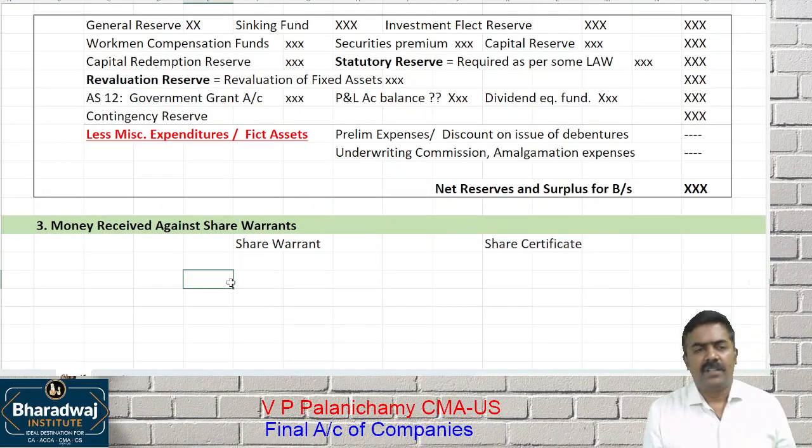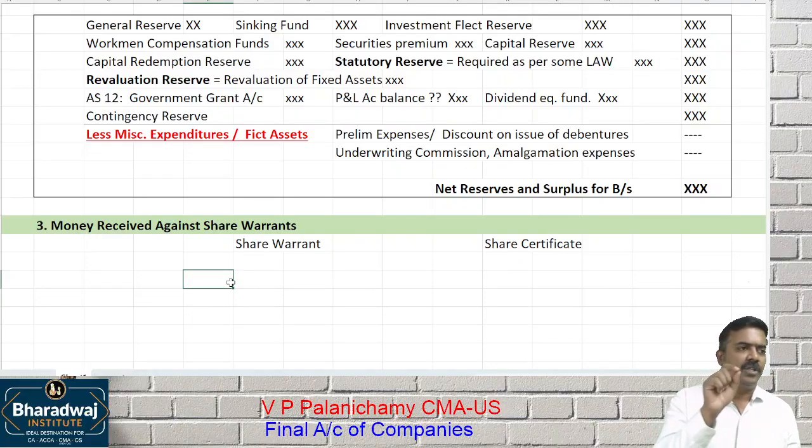Pay attention. If you are a share certificate holder, your name will be there as a member of the company. In the company's list of members, your name and complete address and other details will be there. We call it KYC, know your shareholder. Complete documents will be available: your PAN, Aadhaar card attached, your demat account, address, mail ID, phone number, everything will be with the company if you are a share certificate holder.